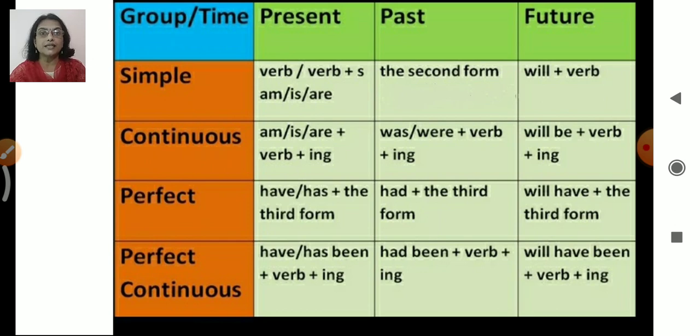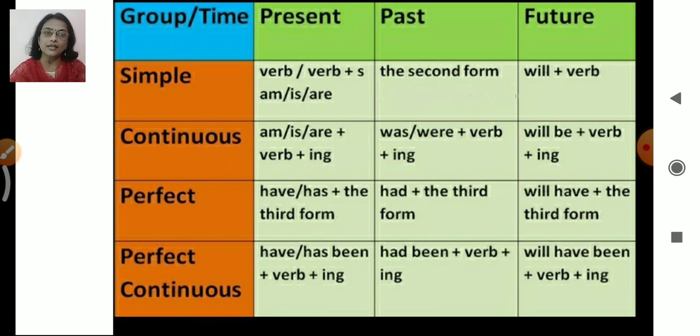Then the present continuous, how is it formed, the second one? You will add am, is, or are plus verb plus ing. So you'll use either of these, am, is, or are plus verb plus ing, right? Is playing, present continuous, going on, ing form. Then how is the past continuous formed?